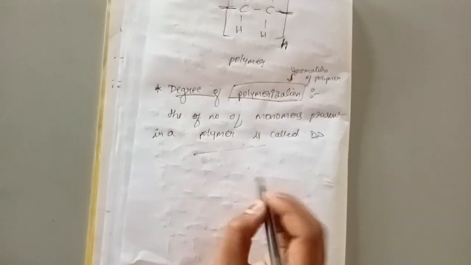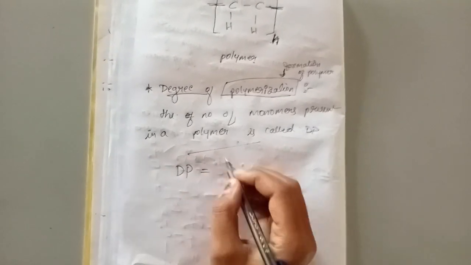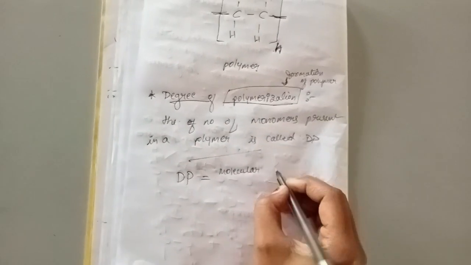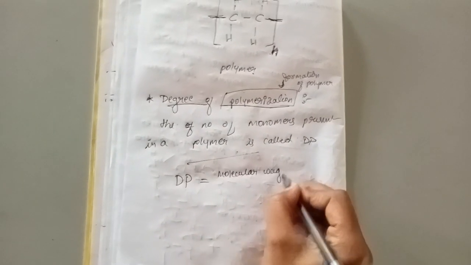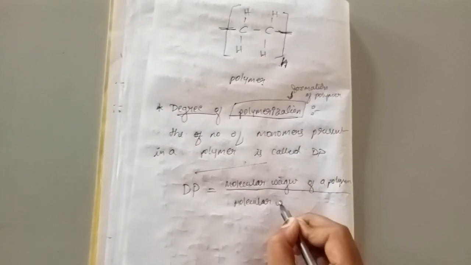In general we can give this definition, but there is one more definition for degree of polymerization, that it is the ratio of molecular weight of a polymer to molecular weight of monomer.